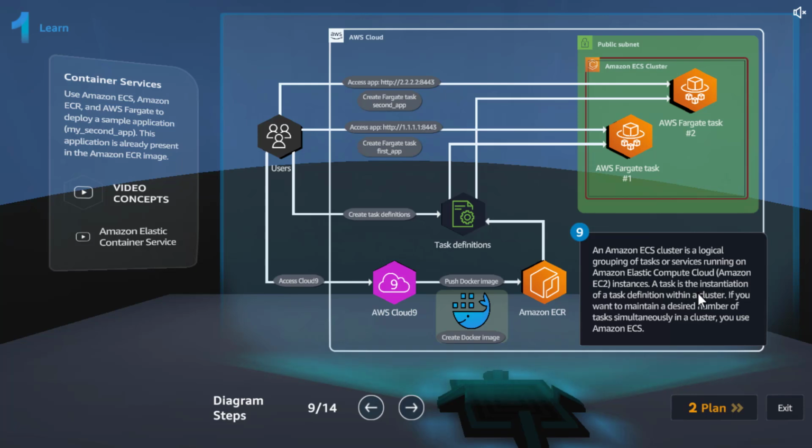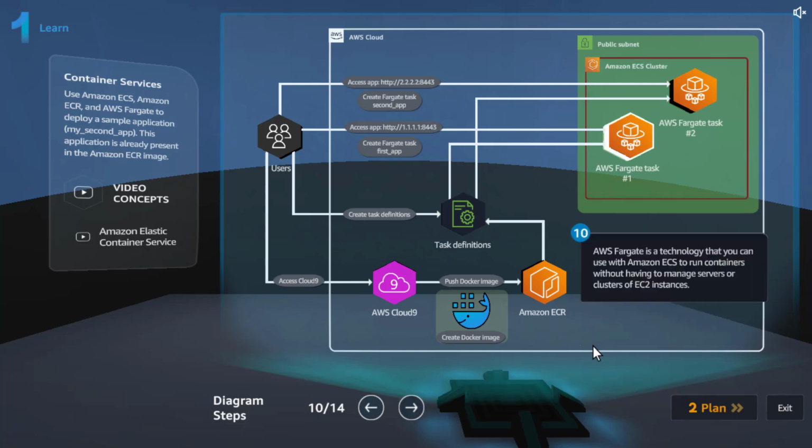A task is the instantiation of a task definition within a cluster. We know what task definition is. So whenever somebody says task, it is just an instantiation or instance of the task definition. If you want to maintain a desired number of tasks simultaneously in a cluster, you use Amazon ECS. AWS Fargate is a technology that you can use with Amazon ECS to run containers without having to manage servers or clusters of EC2 instances.